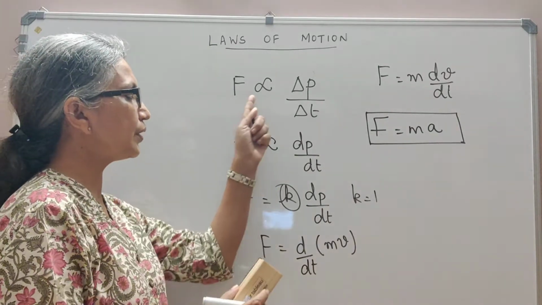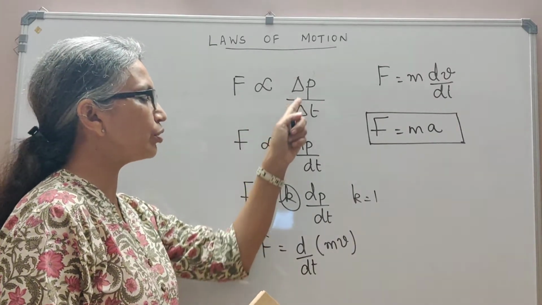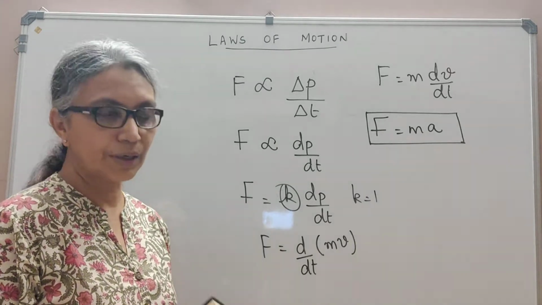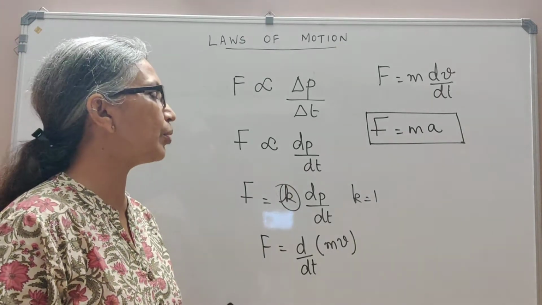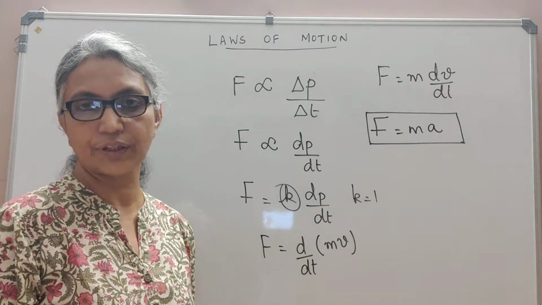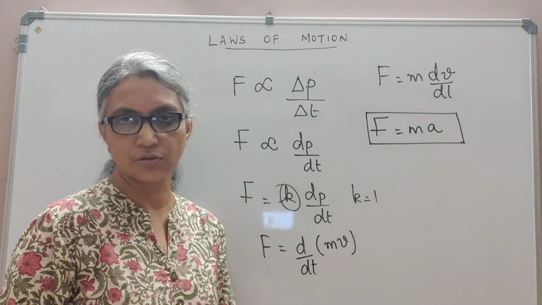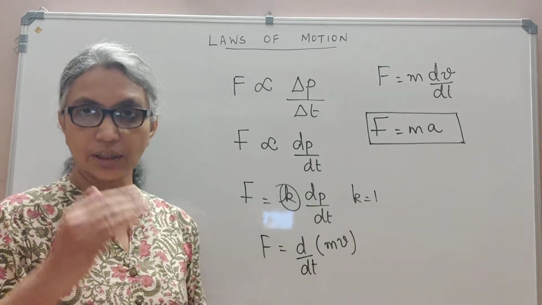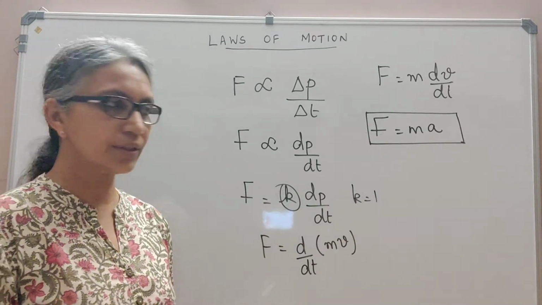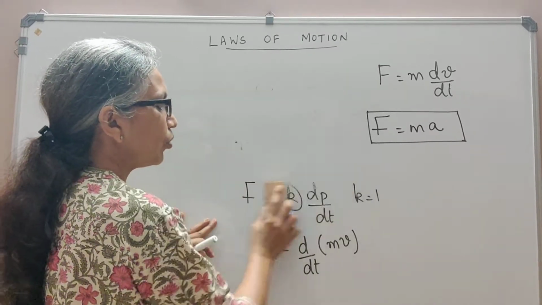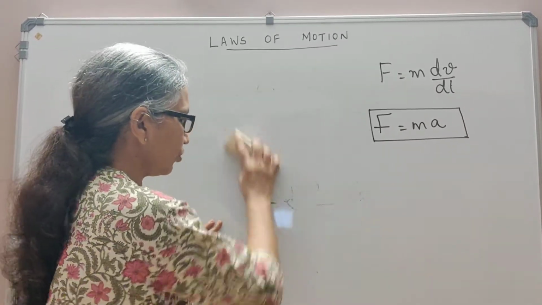Newton's second law simply states that the rate of change of momentum is directly proportional to the applied force, and this change in momentum takes place in the direction of the applied force. Now, as we discuss this F equal to ma, Newton's second law, we need to think about 4 points. The first thing is, if this F is equal to 0, then we know acceleration is 0, right?